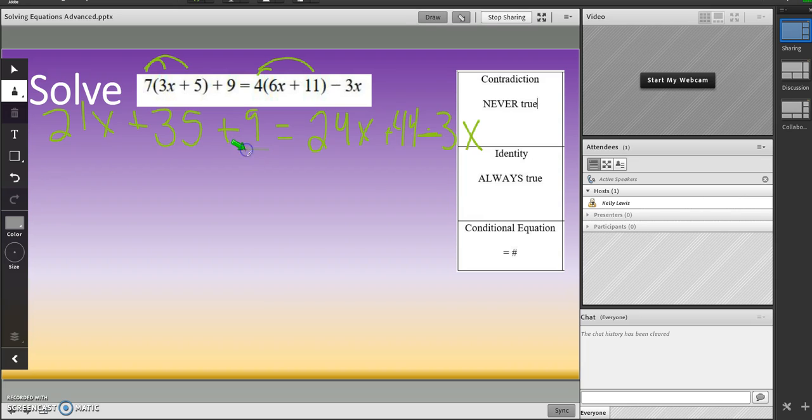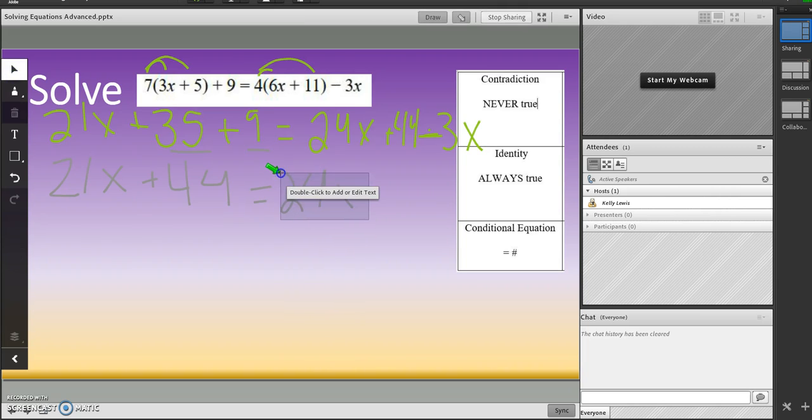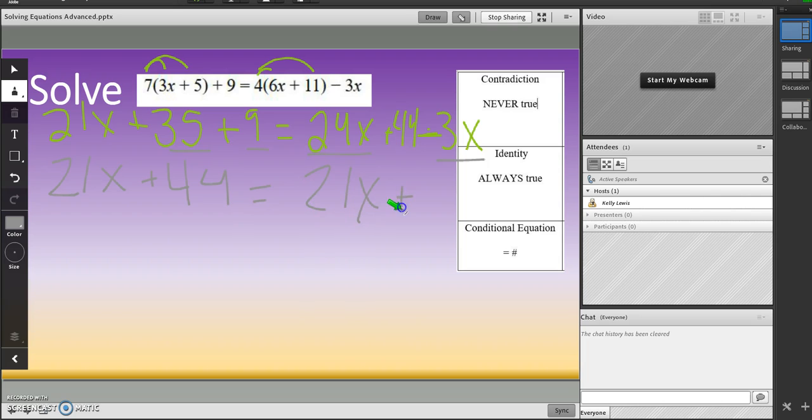Okay, so I have a 35 and a 9. So 35 plus 9, that is 44. All right, then I have this negative 3x and this 24x. So 24x minus 3x, that's 21x. And I have plus 44. Again, notice they're the exact same thing.